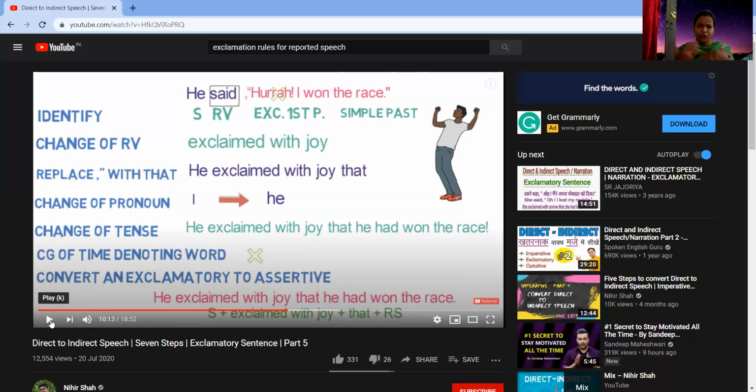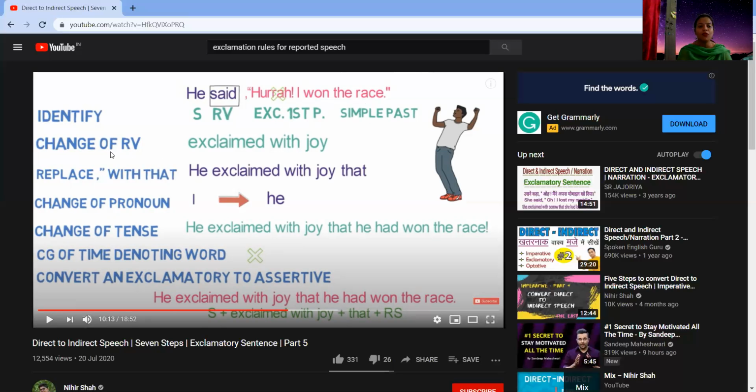Let's just repeat it again. He said, "Hurrah, I won the race." So the first step, as I told you, is to decipher what the subject is. Here, he is the subject. Then we need to look for the reporting verb. Here, said is the reporting verb. What is hooray? It is the exclamatory tag. Then about the pronoun, I is the first person. Then you have the verb, won the race. So this is in which tense? It's in the simple past tense.